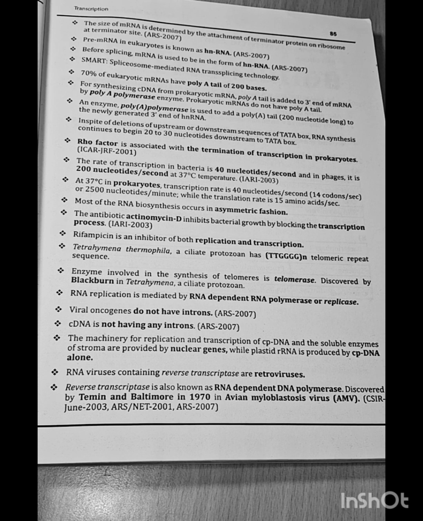The machinery for replication and transcription of chloroplast DNA and the soluble enzymes of stroma are provided by nuclear genes, while plastid RNA is produced by chloroplast DNA alone.